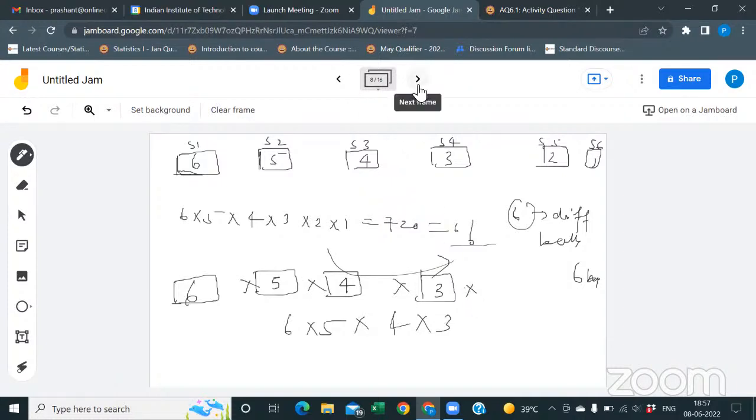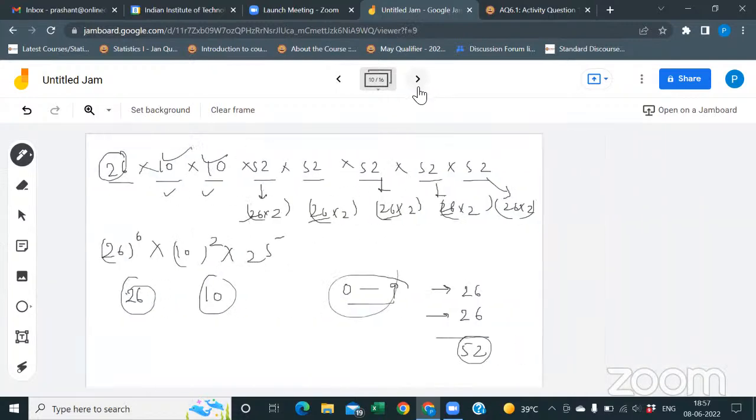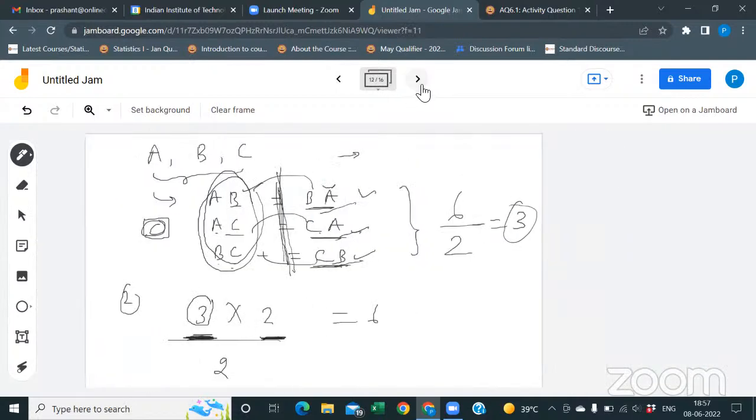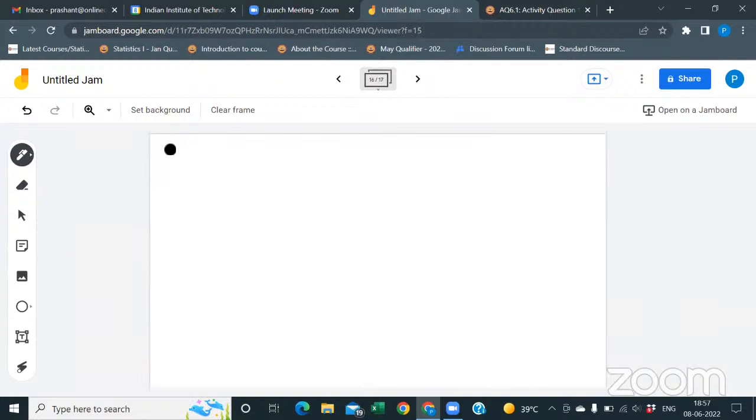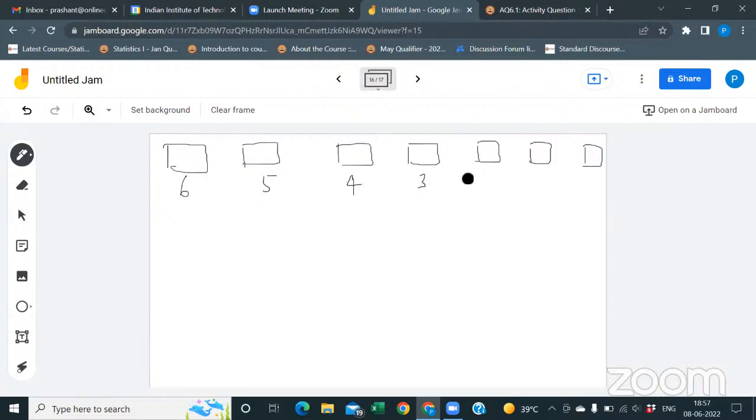If there were 7 slots for 6 balls, how would we approach it? Suppose you have 7 slots. For the first six slots you have 6, 5, 4, 3, 2, 1, and one slot will be empty. That means 6 factorial.